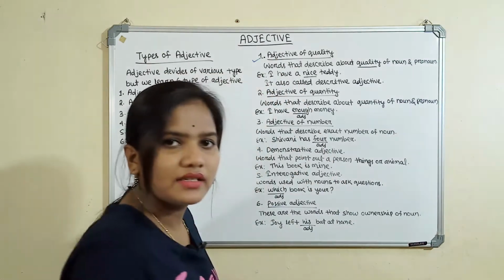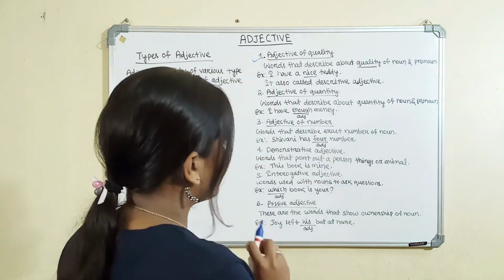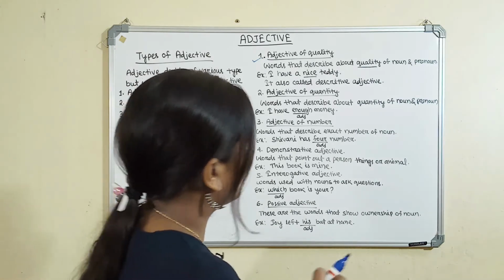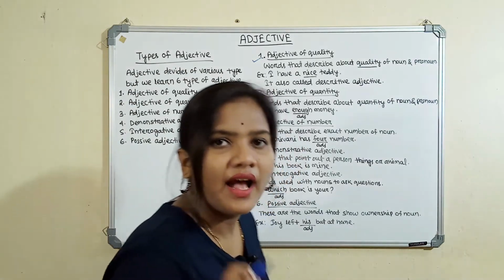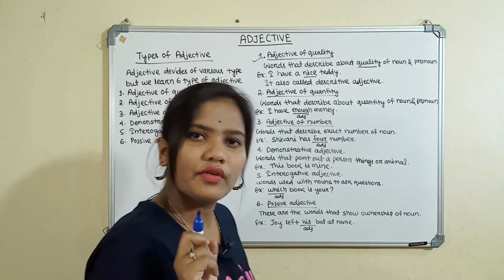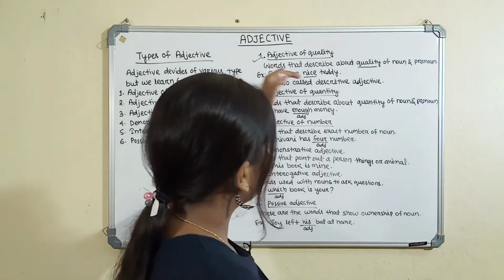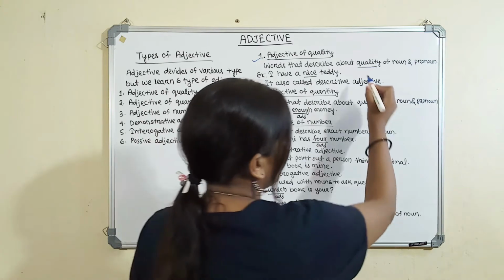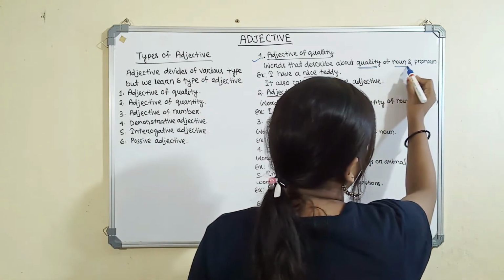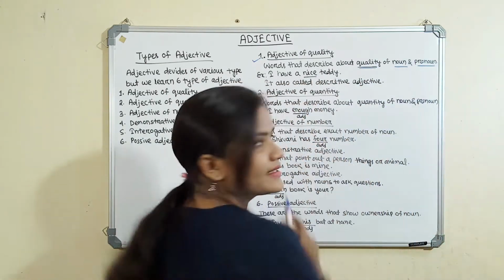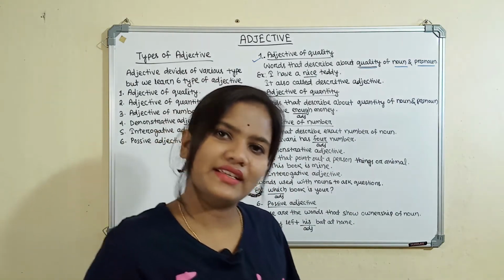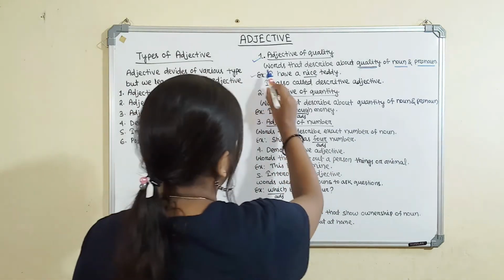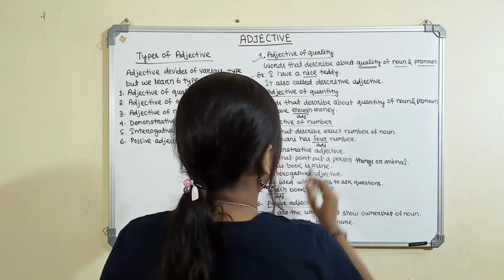Adjective of quality is the adjective, the word that describes the quality of a noun or pronoun. Let's take one sentence example to make it easy: I have a nice teddy.